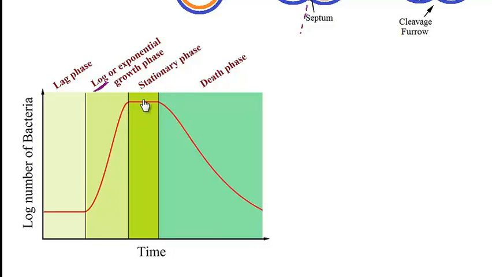Now at this stage, the nutrients are starting to become less and less, so there would be a plateau, or the stationary phase. And then finally, the toxins and the byproducts will build up, or in other words, the waste material will build up, that will make the bacteria die. And so that would be the death phase that is happening right there.